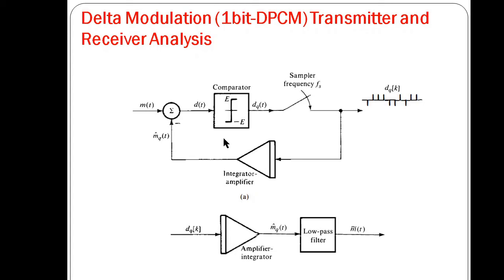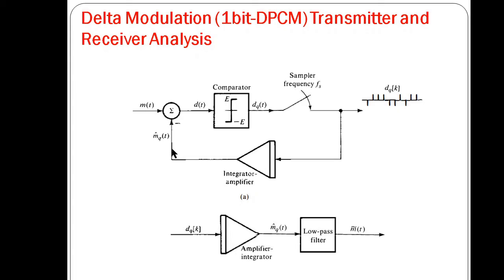The comparator output is sampled by the sampler at a rate of fs samples per second, where fs is typically much higher than the Nyquist rate. The sampler thus produces a train of narrow pulses, DQK, with a positive pulse when MT is greater than the MQT, and a negative pulse when MT is less than this MQT. Note that each sample is coded by a single binary pulse as required.